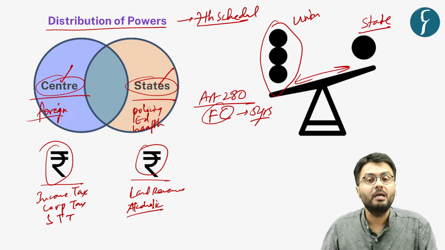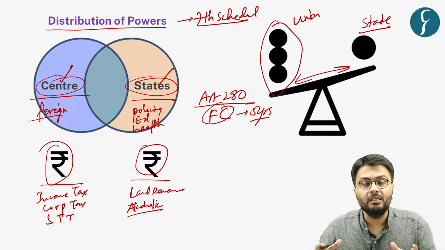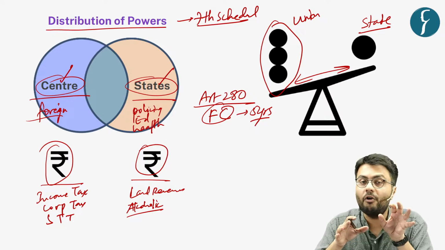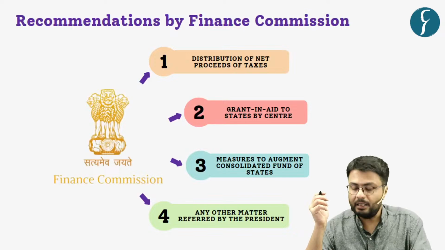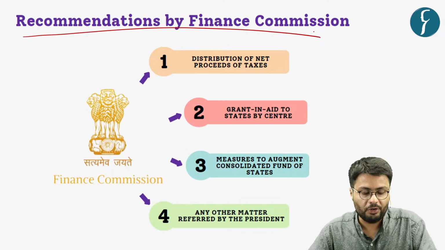Now, this Finance Commission is a government body which is responsible for many tasks. Eventually, they aim to balance the fiscal capacities of both governments, that is, union and state governments. Now, let us understand what the recommendations made by the Finance Commission are in general.